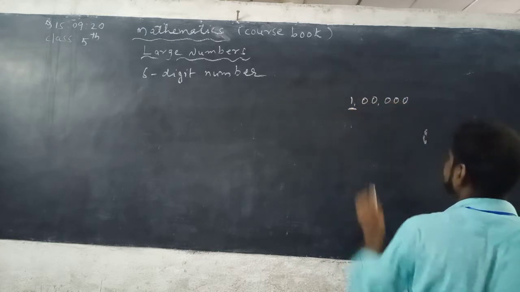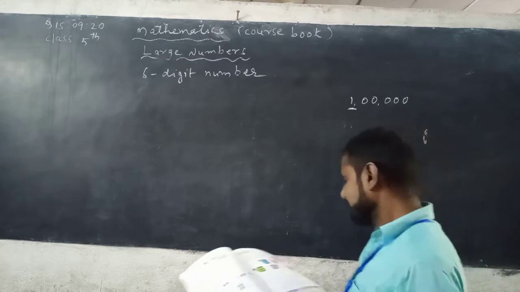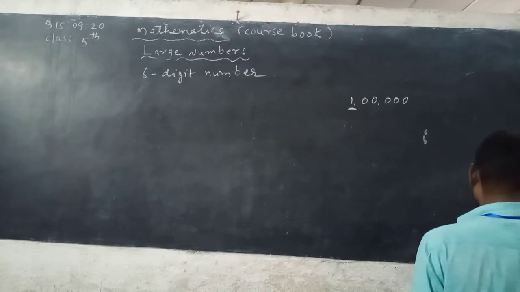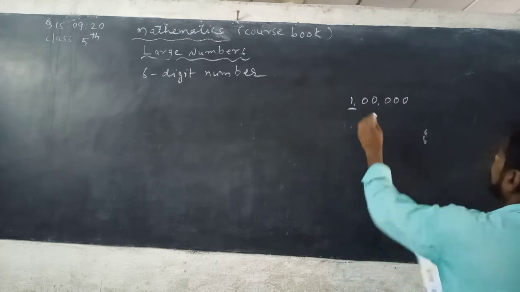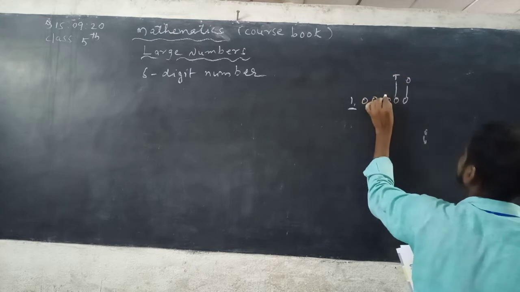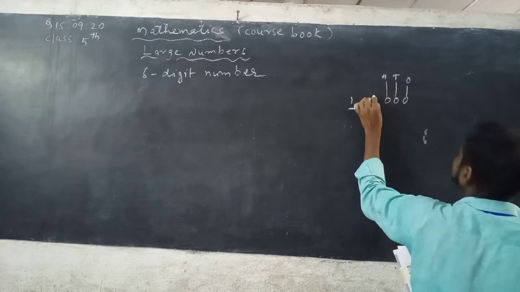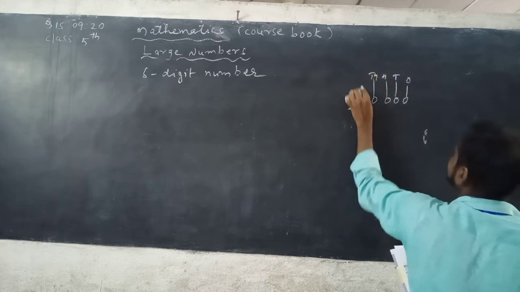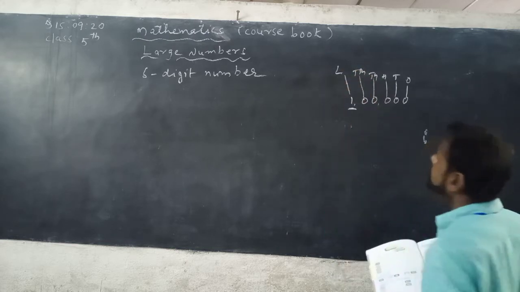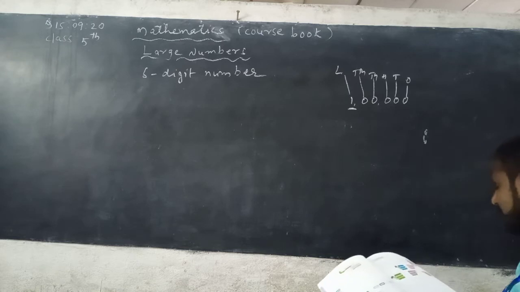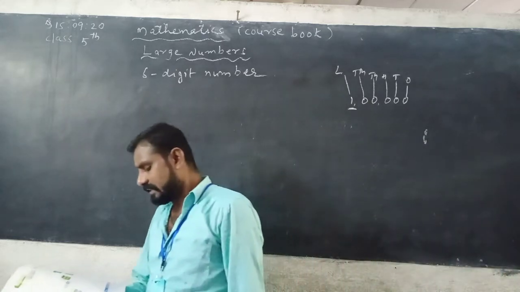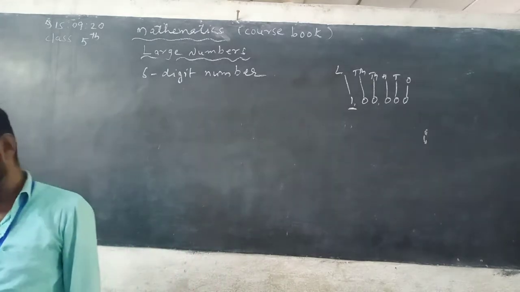See here, every 6-digit number shall have a new place beside the 10,000s place. This is ones place, tens place, hundreds place, thousands place, 10,000s place. This is called the lakhs place. A new place beside the 10,000s place, which will be the lakhs place.